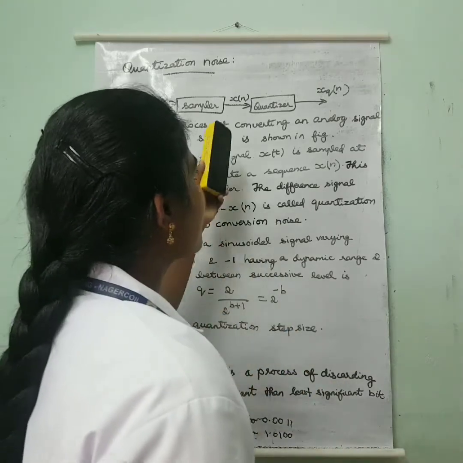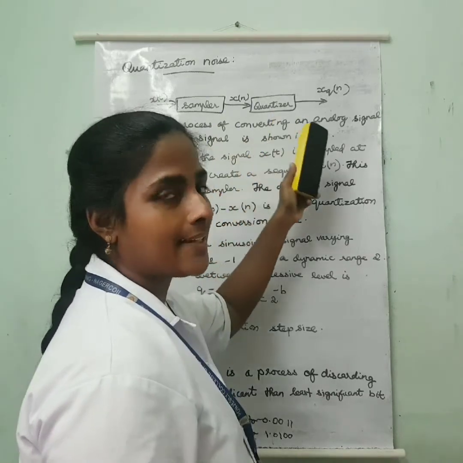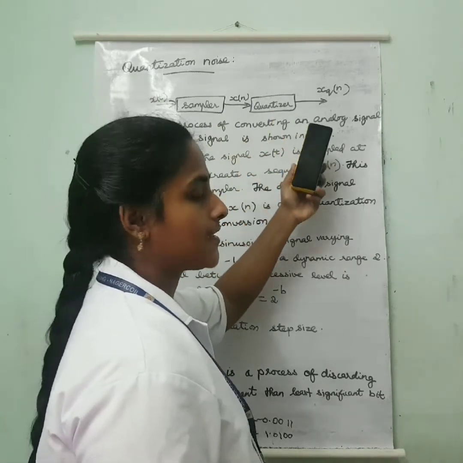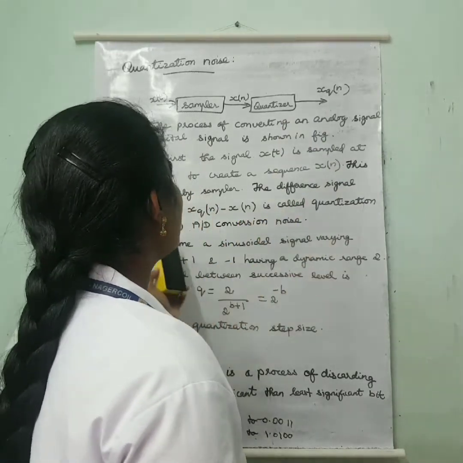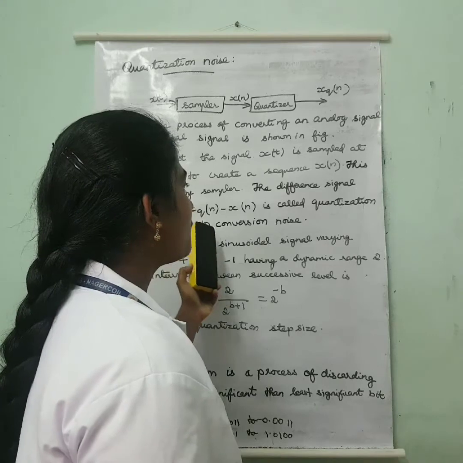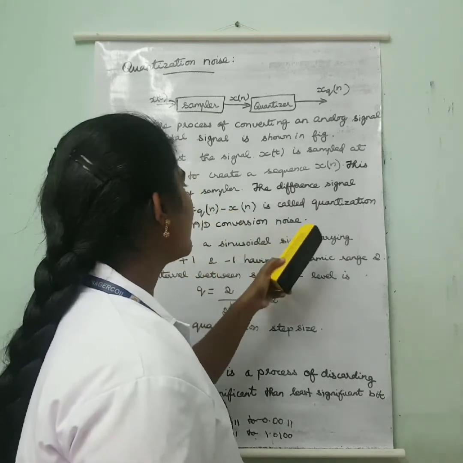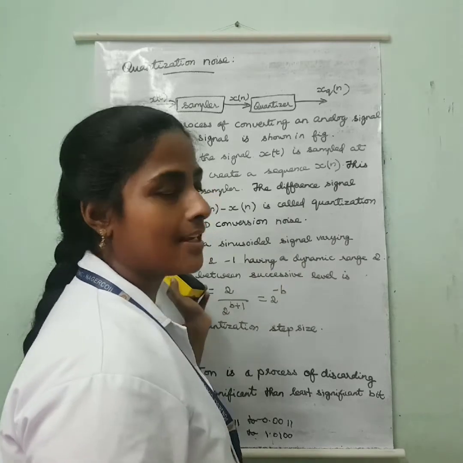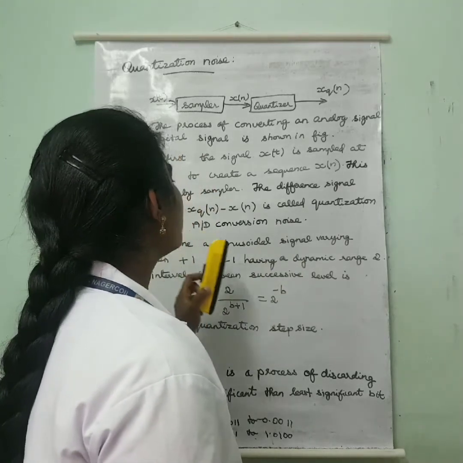Then the x of n signal is given to the quantizer to get the quantized signal. So quantization is done, and the difference between the quantized signal xq of n and the sampled signal gives the quantization noise, which is represented by e of n.